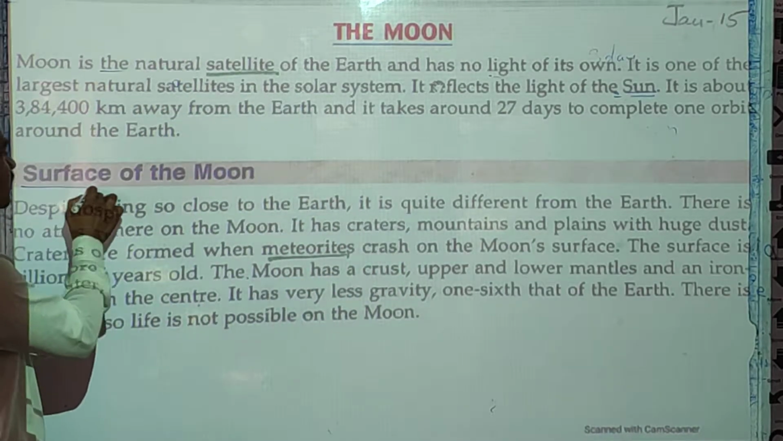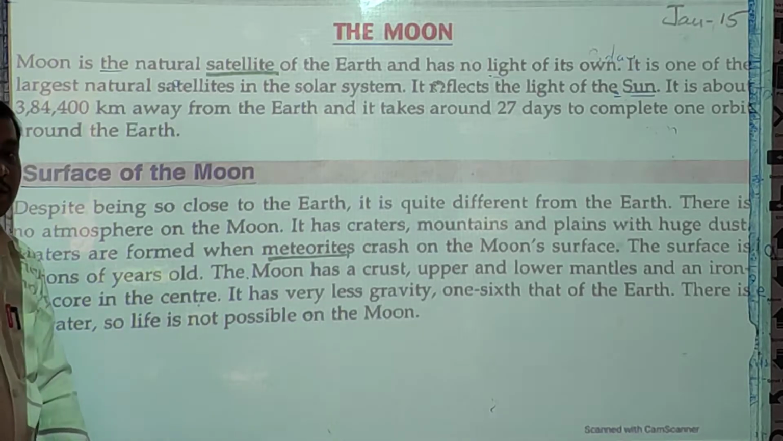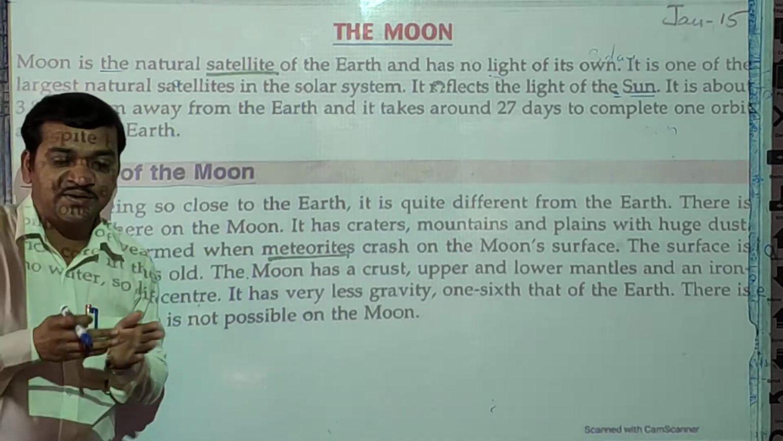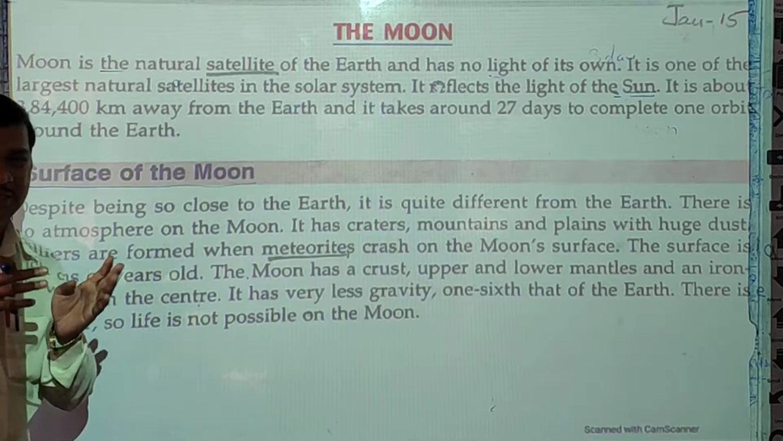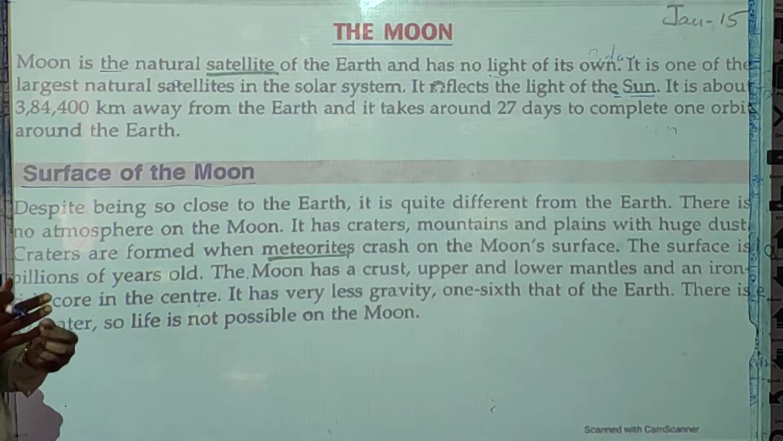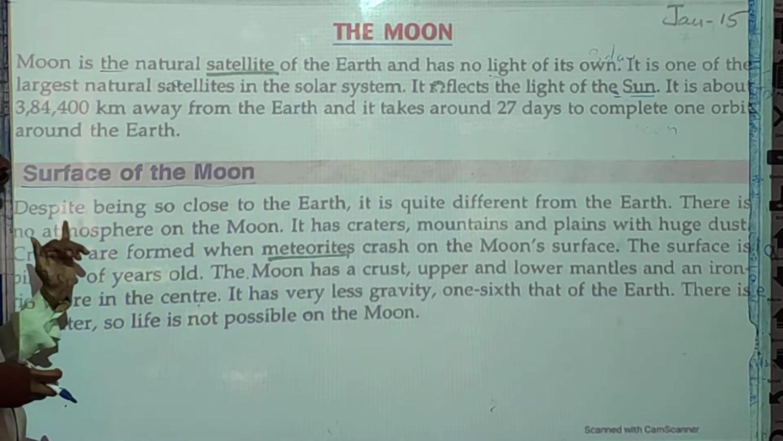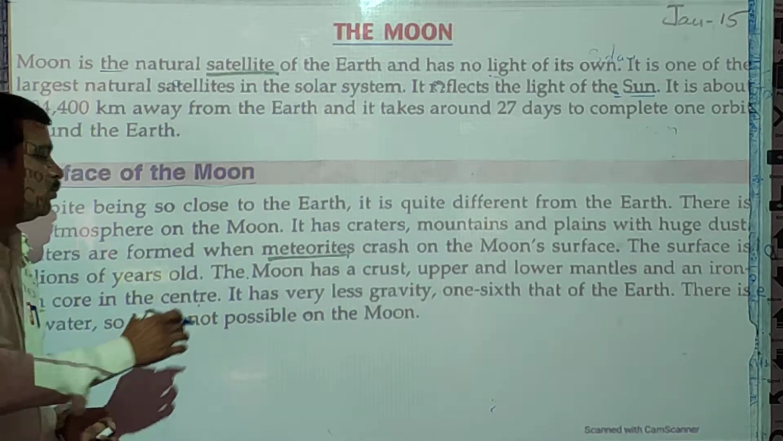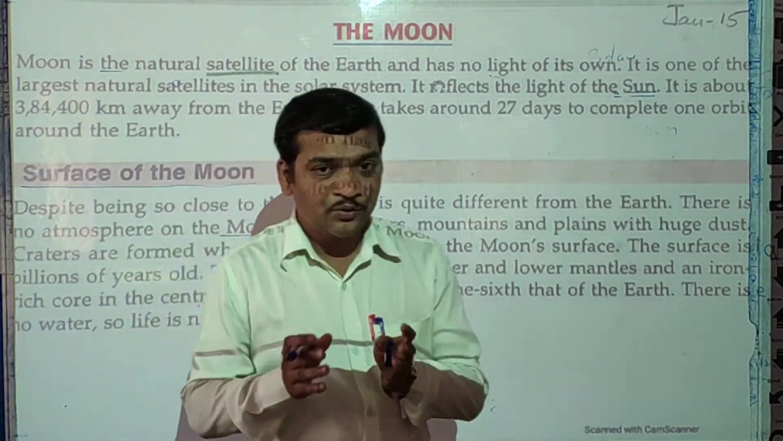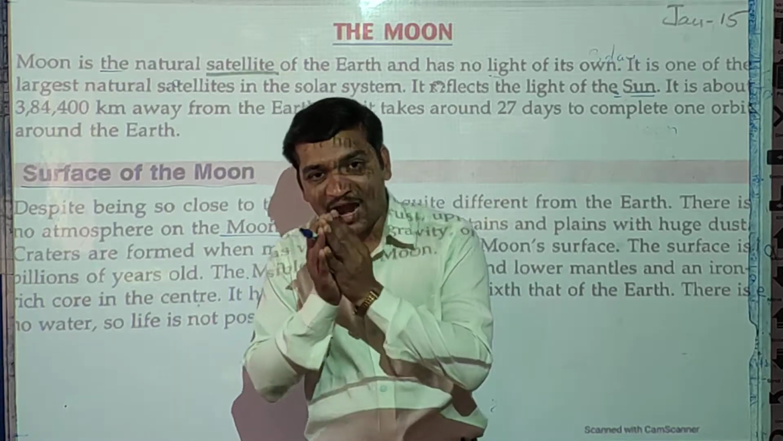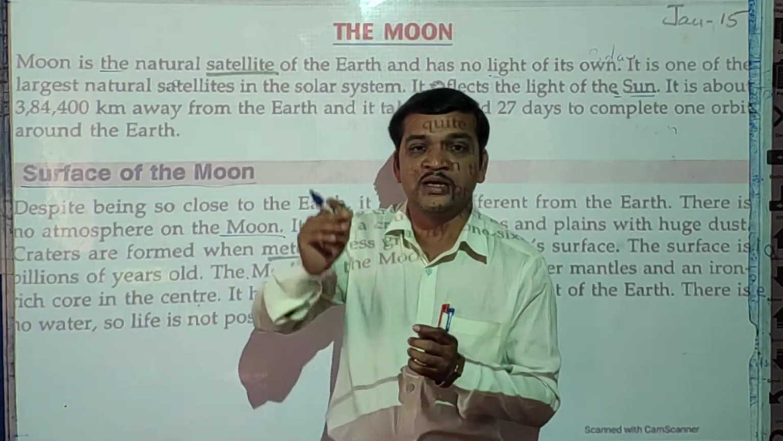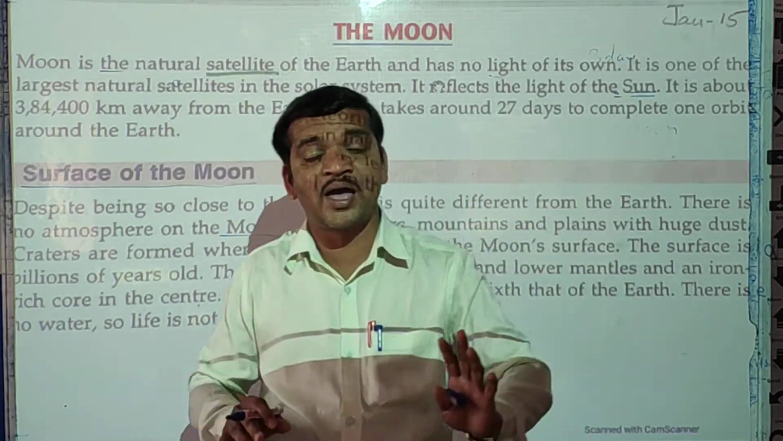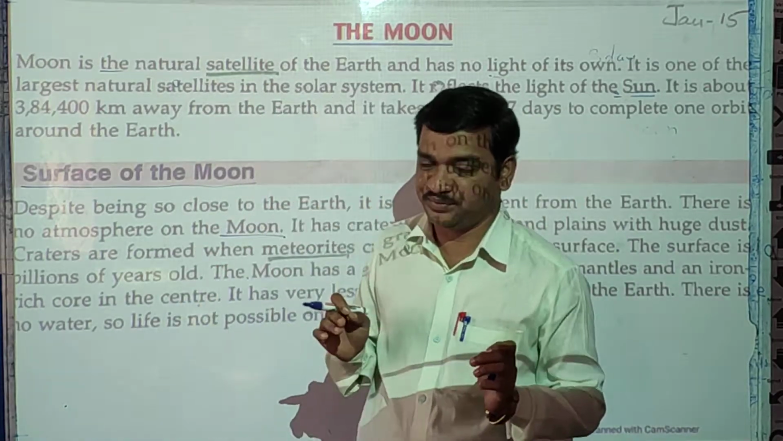Now the surface of the moon. See students, if you compare the surface of the earth and the surface of the moon, it is quite different from the earth. There is a little bit of difference between these two. So there is no atmosphere on the moon. See here, if you compare the earth, there is an atmosphere on the earth. Water is there, soil is there, air is there, and that is why we can survive on the earth's surface.